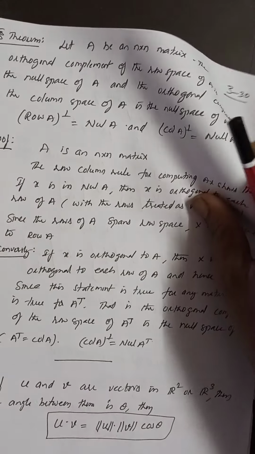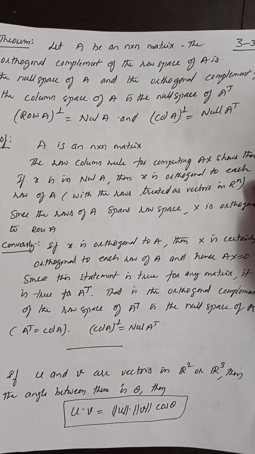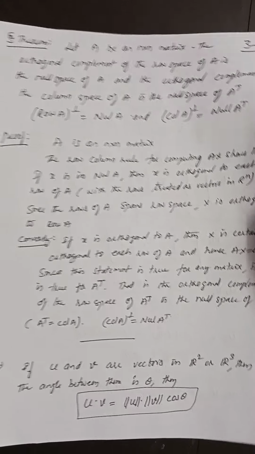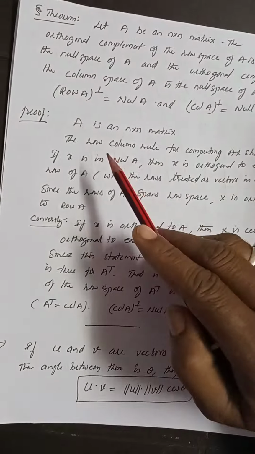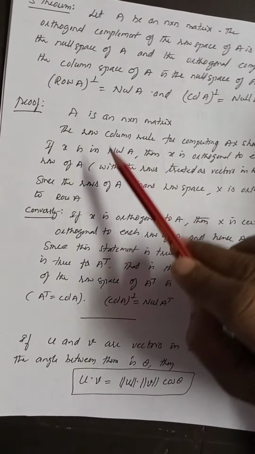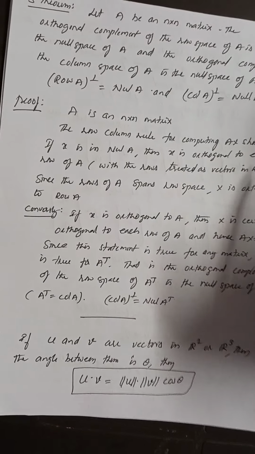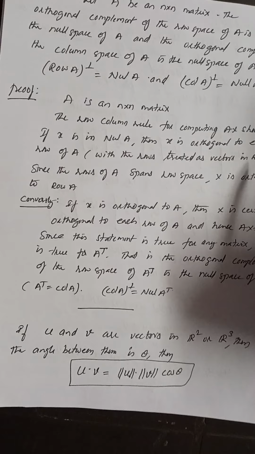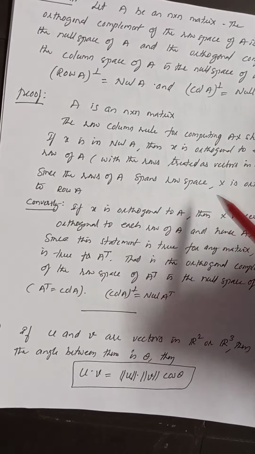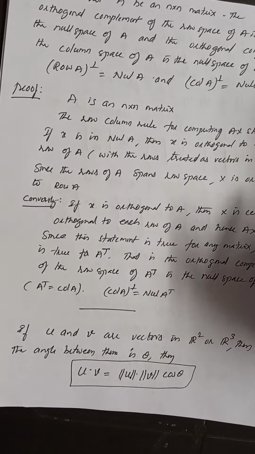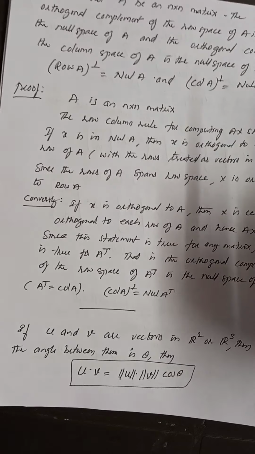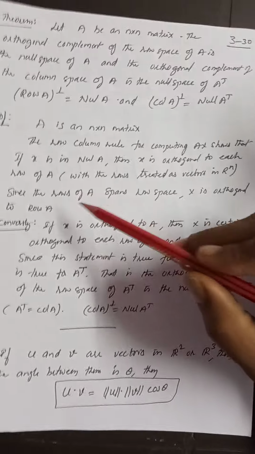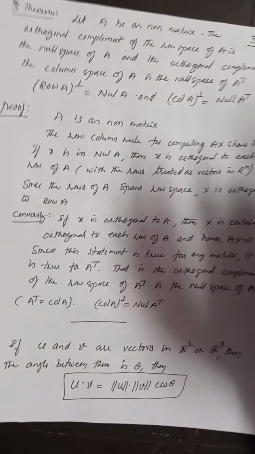These are the definitions of null space and column space of A. Please go through the definitions of null space and column space of A. Now, A is an m by n matrix. The row-column rule for computing Ax shows that if x is in Null A, then x is orthogonal to each row of A, with the rows treated as vectors in R^n. Since the rows of A span the row space, x is orthogonal to Row A. It's simply nothing but the definition.